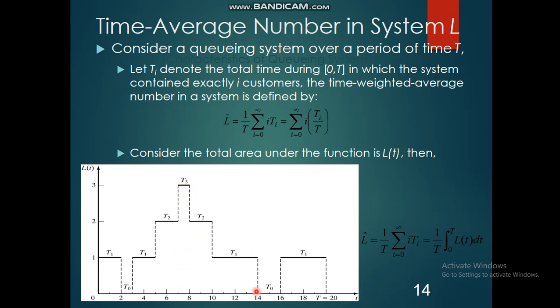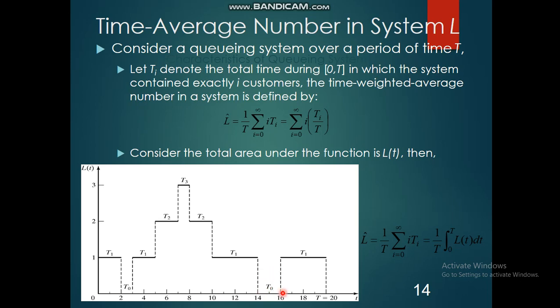Again you can see there is a jump from the upper section to the lower sections, that is T3, T2, T1, like this. At last, the customer who arrived last also leaves the system, because we are following FIFO, first in first out. Whoever arrived first has to leave the system first. Again, from 14 to 16 minutes there are no customers in the system, so it is represented as T0.